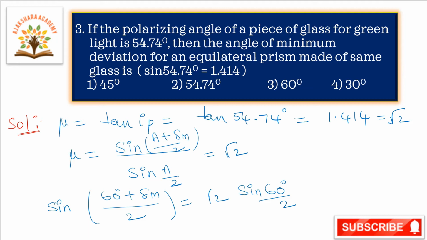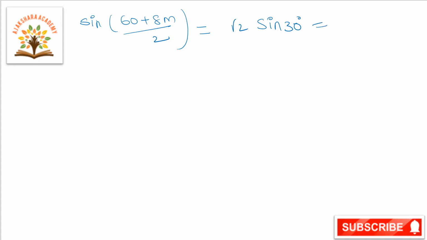So sin 60 by 2 is sin 30. Sin of (60 plus delta m) by 2 is equal to root 2 into sin 30, that is root 2 into 1 by 2.